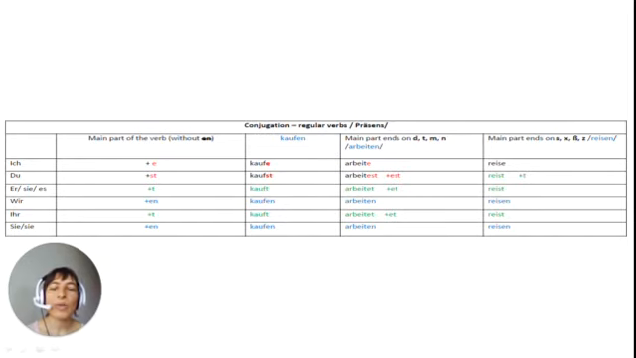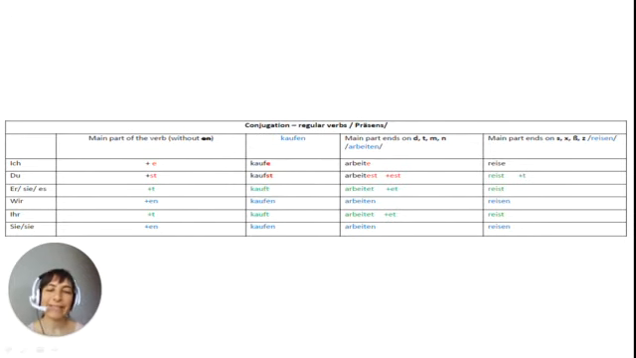Okay, and the last small group, these are the verbs whose main part ends on s, x, ß or z. Example here, reisen. Ich reise, du reist. You see here what the difference is? Compared to kaufen, for example, you don't put st in the du form, du reist, but only t, because this s is already there. And in this case, du reist and er, sie, es reist become the same, right?